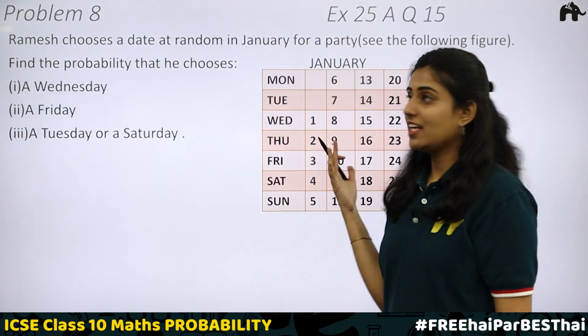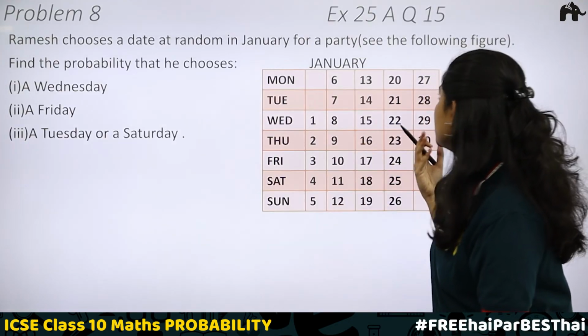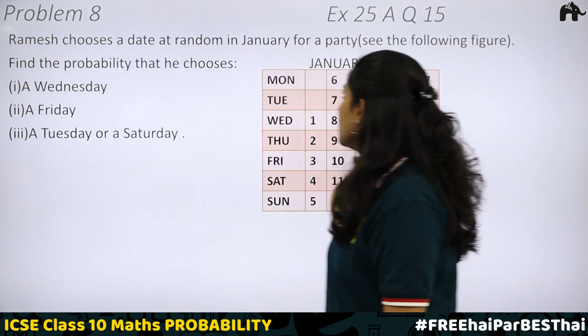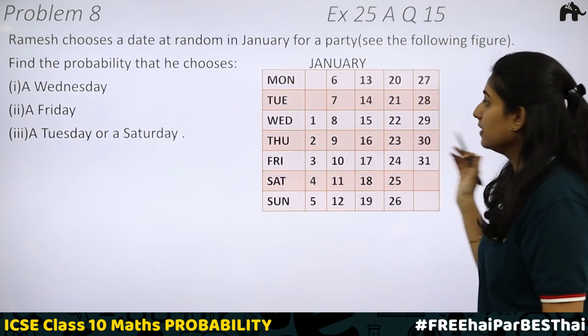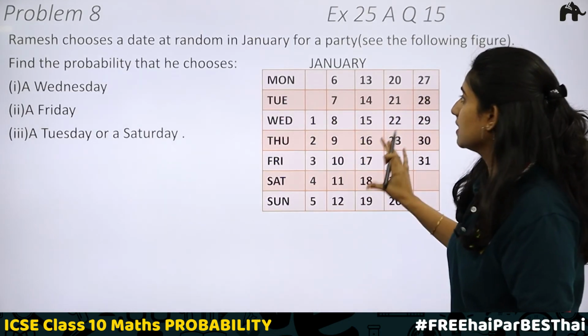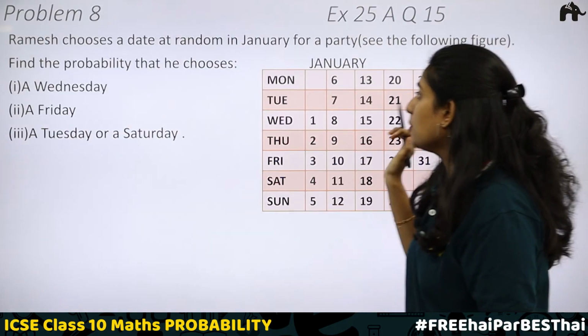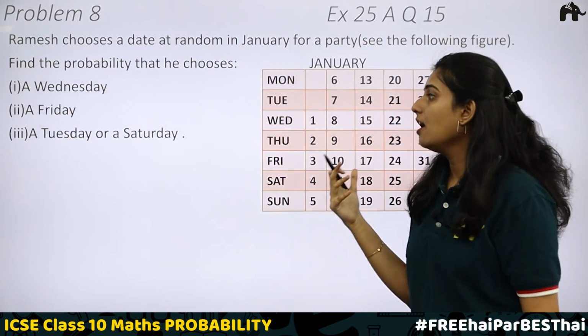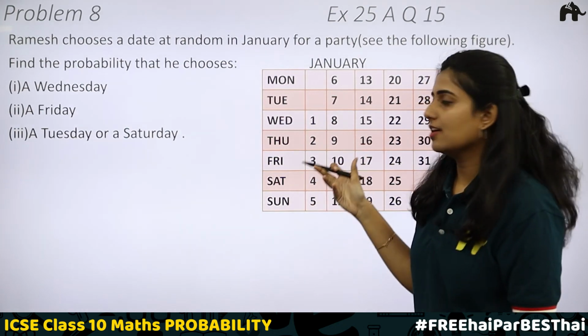Here we have the last problem for today. Problem 8, question 15 of exercise 25A. Ramesh chooses a date at random in January for a party. See the following figure. Here the figure is given which represents the calendar of January. Find the probability that he chooses: the first option is a Wednesday, second a Friday, or the third one a Tuesday or a Saturday.